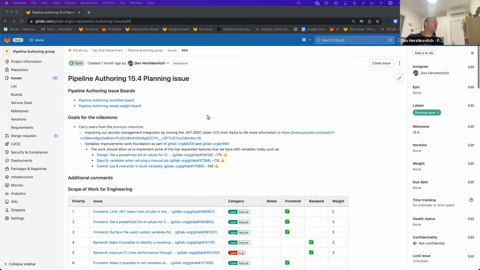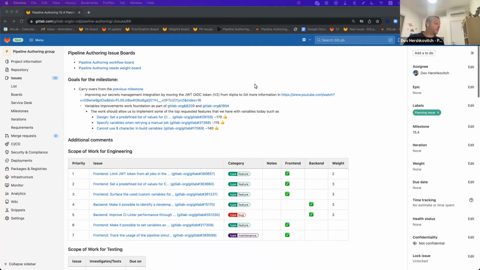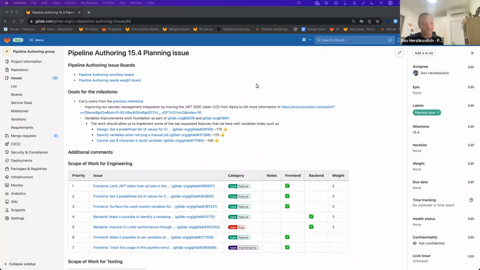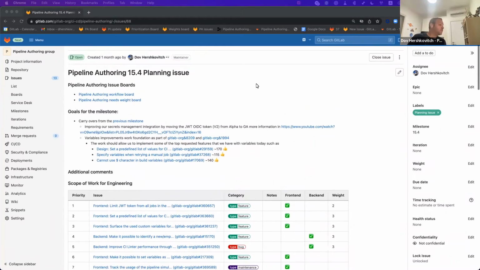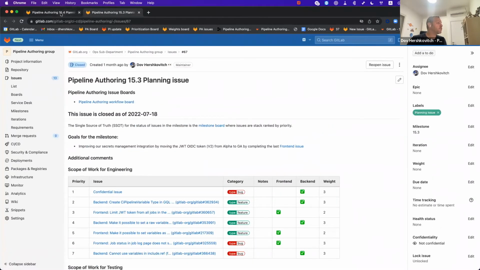As always, we do have a planning issue underneath our pipeline authoring group, issue number 68, where all of you can add your comments, thoughts, and feedback, and see how we as a team collaborate and decide what the priorities are for the upcoming iteration. The goals of the milestone are heavily driven by the carryovers from the previous milestone, and this is why I linked the previous milestone planning issue.